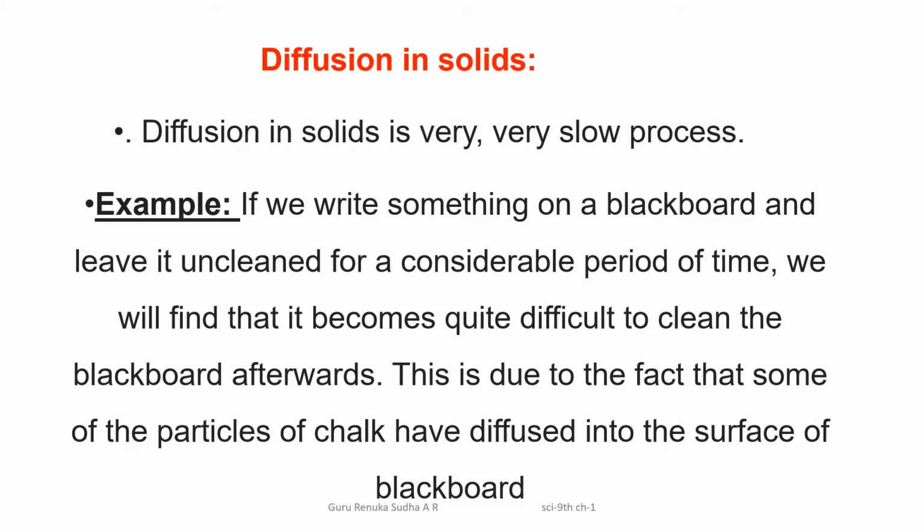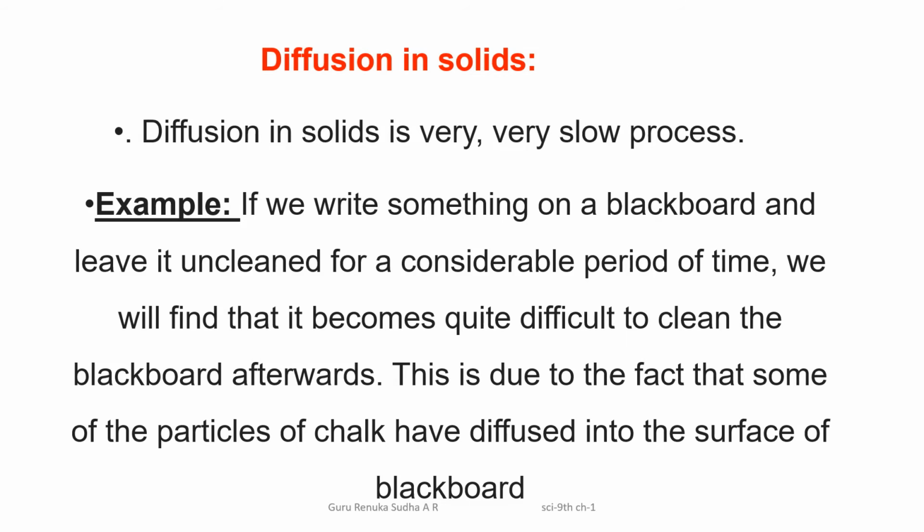Okay, let us come to know how diffusion takes place in solid substances. You know that solid substances are very rigid, and the molecular movement is very slow in them. That's why diffusion is also very slow in solid substances.